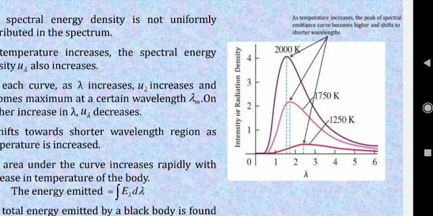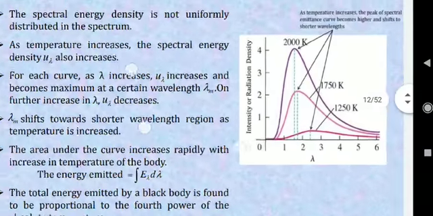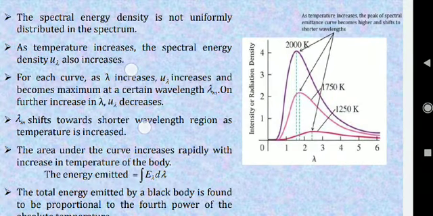Now you see there are three types of curves, this one, this one, and this another one, for different temperatures. This curve is obtained at a temperature of 1250 Kelvin, this curve at a temperature of 1750 Kelvin, and this curve at a temperature of 2000 Kelvin.